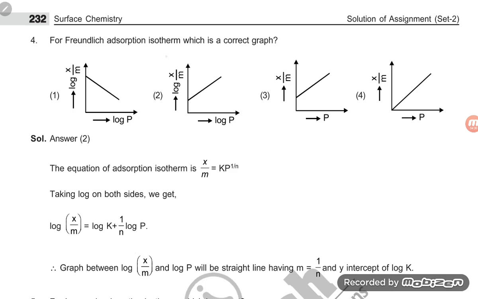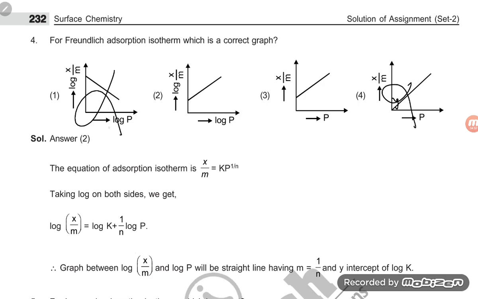From the Freundlich adsorption isotherm, which is correct? The Freundlich adsorption isotherm is a straight line graph, student. So this is a straight line graph, but if you are saying this is not correct, it is because the intercept is not there, the intercept is missing. But here this is the reverse one.